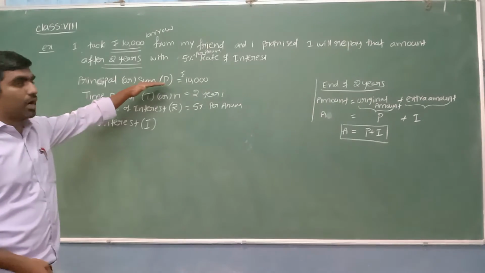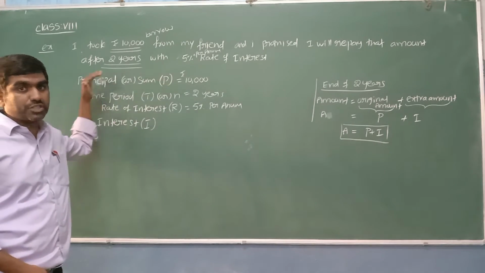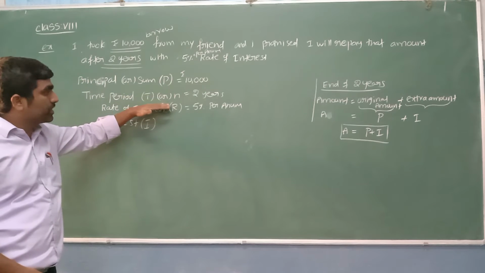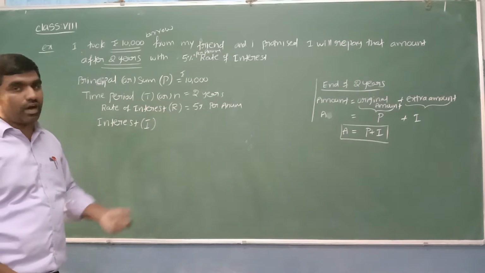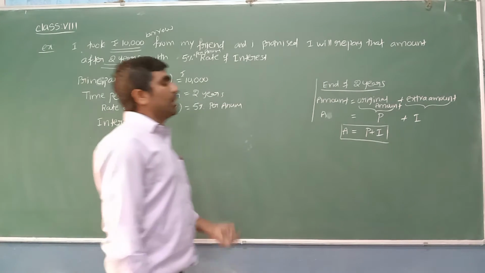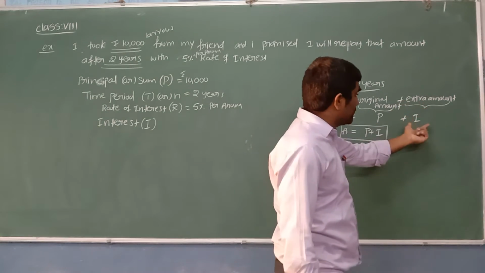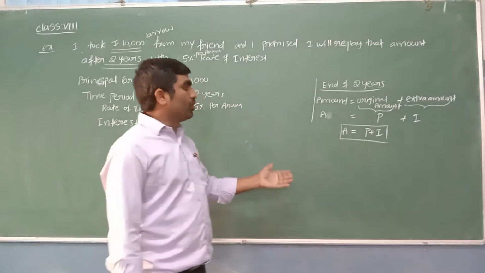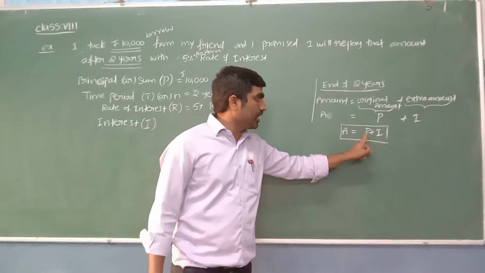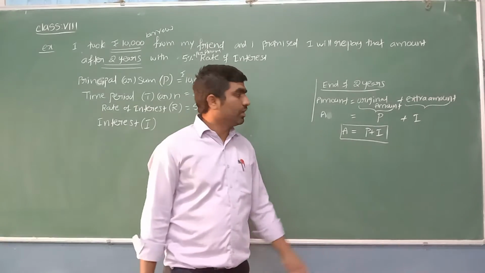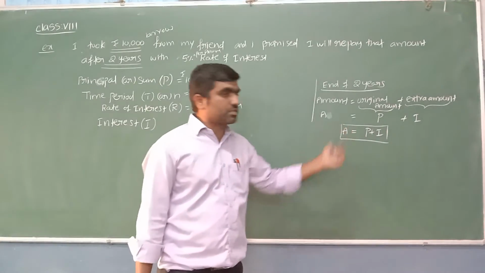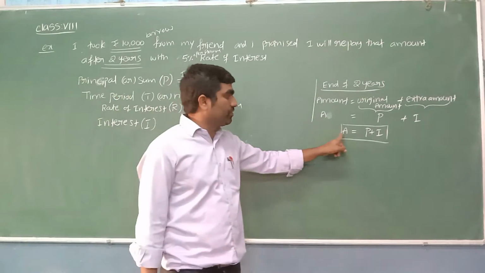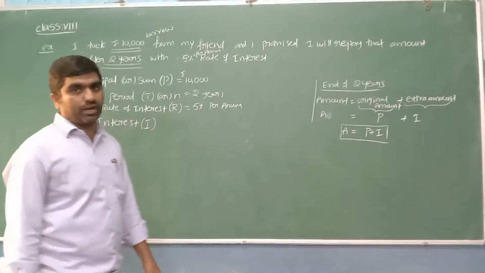Whatever the amount we took as a borrow is represented with P, principal, and time duration we can represent with T or N. Rate of interest is represented with R, and whatever the extra amount we are going to pay, we can represent with I. So total amount is equal to original amount plus interest. For the original amount, we pay some extra amount, both together give us the total amount, and that total amount will be paid at the end of that loan period.